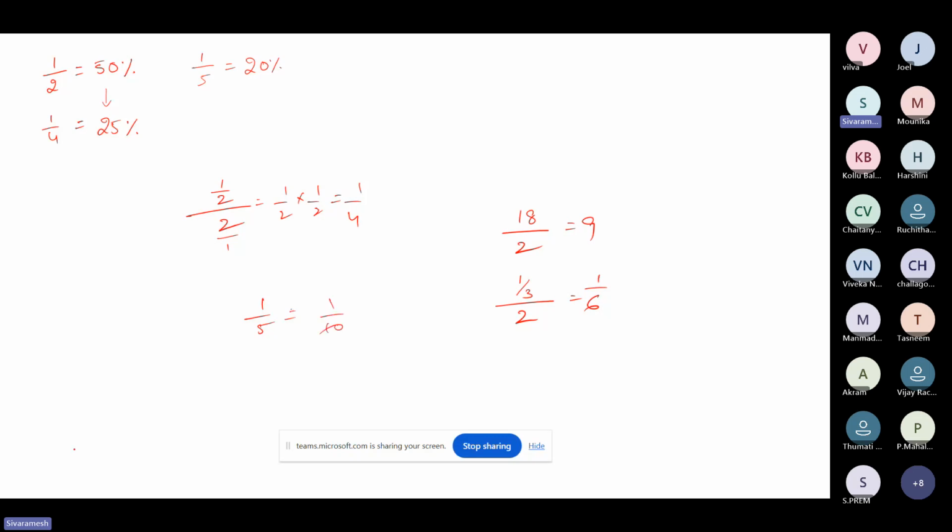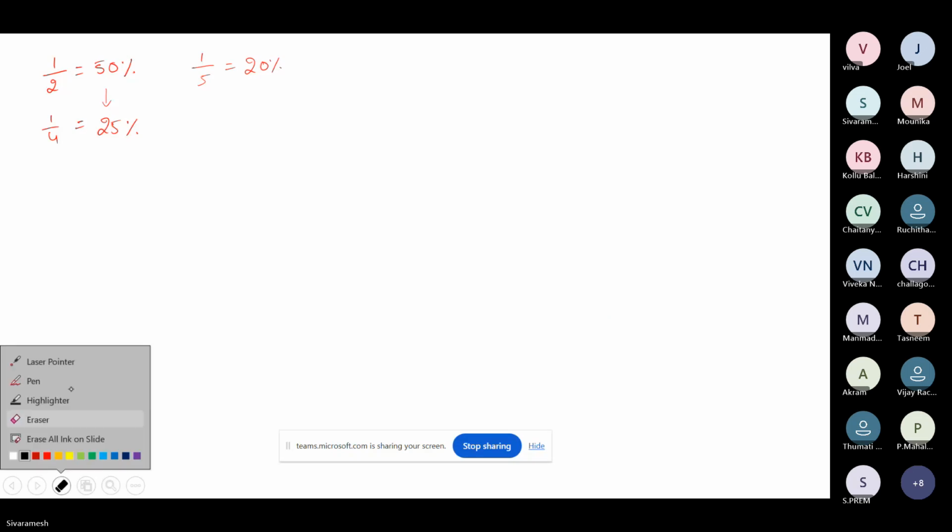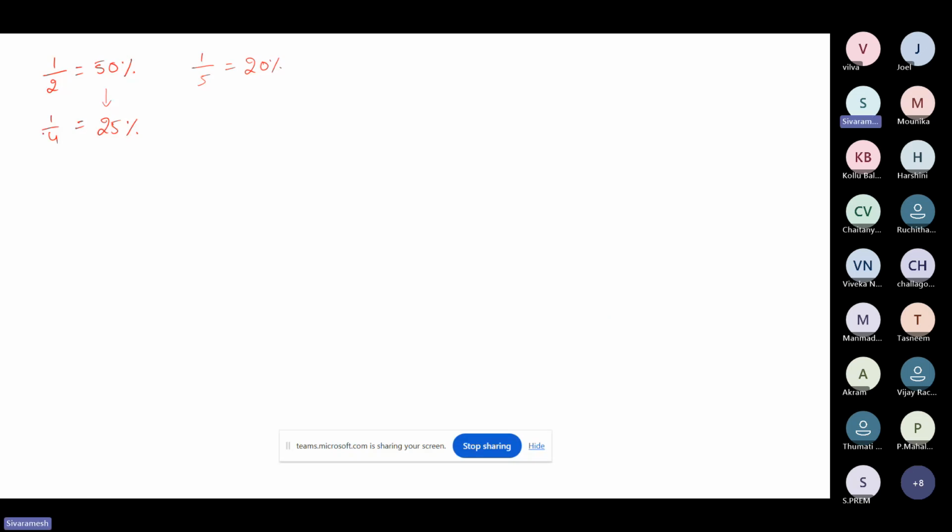Okay, likewise. Now let's continue with this. Let me erase this part. Okay, now half of 1 by 4 is 25.